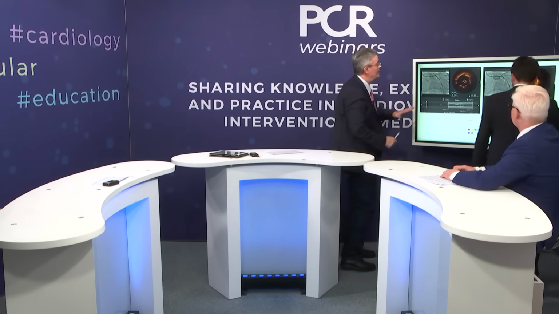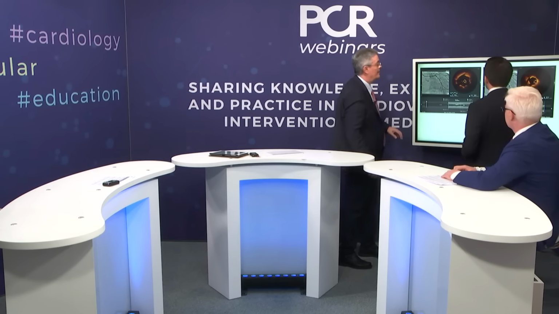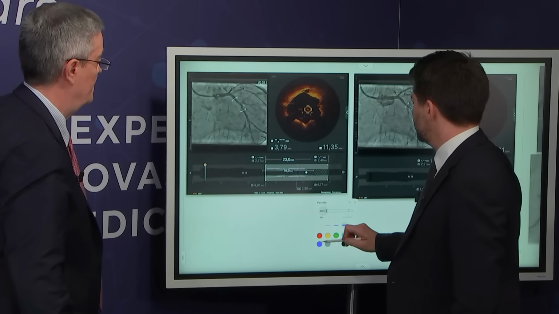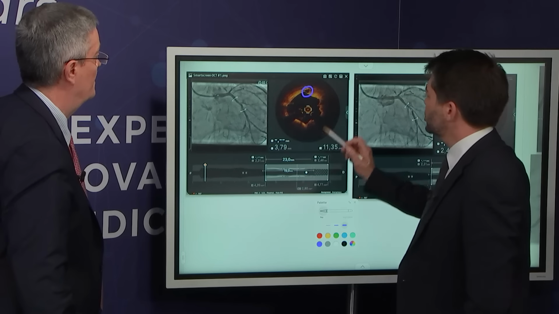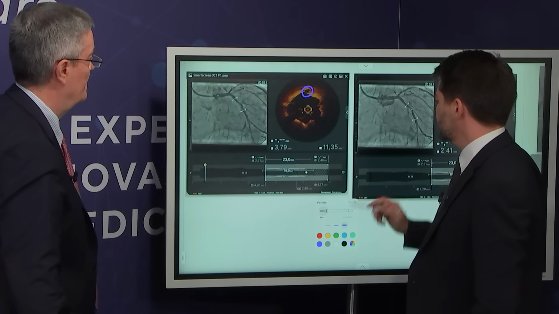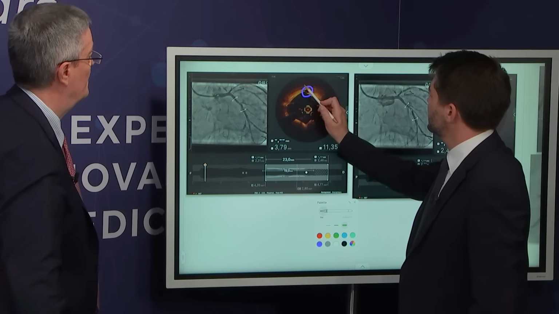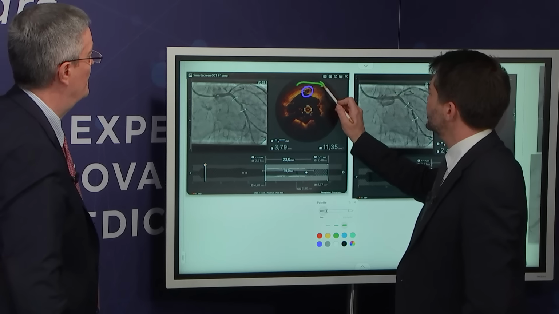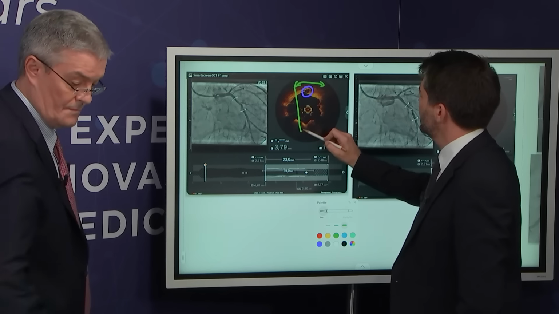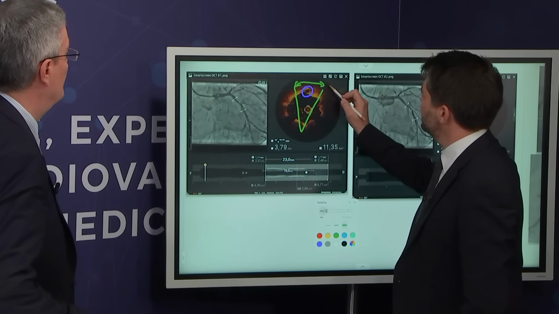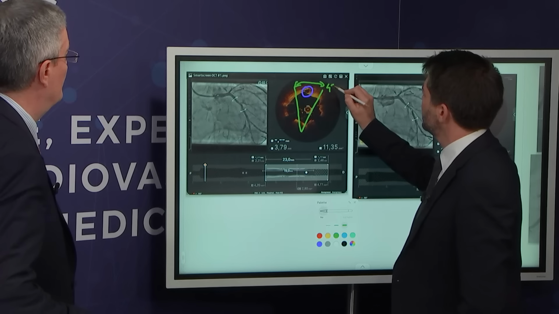Can you show us the images you have nicely prepared, the difference between major and minor dissection? It's really much better to see it here. So here we can observe a dissection which is there. But shall we correct that? What we have to assess is different factors. The first is the radial extent of this dissection. Here it's probably 45 degrees.